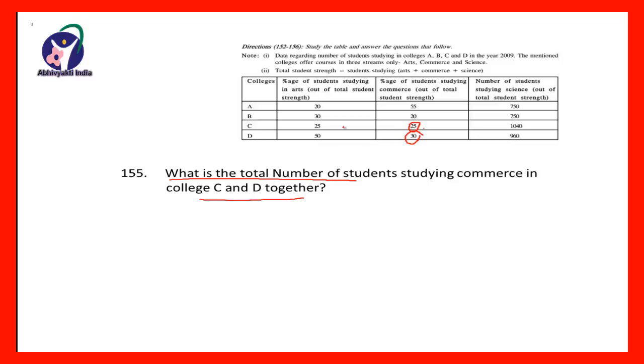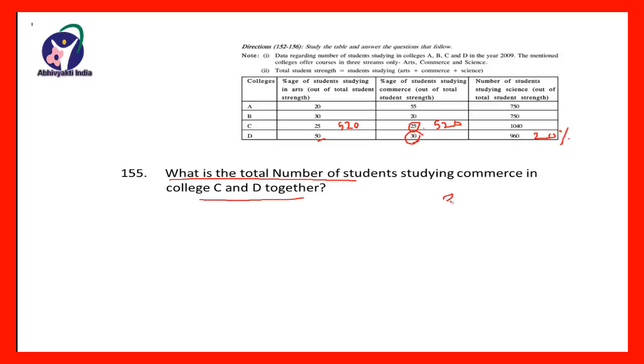Now in the previous question we have calculated that this strength was 520. Therefore this strength will also be 520. There is no need to do the calculation again. Now here we have to find the number of students in college D. So this is 50%, this is 30%, total is 80%. So these students are 20%.